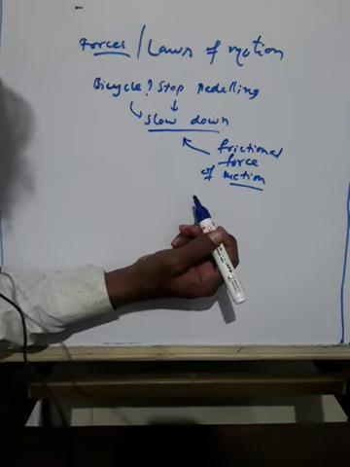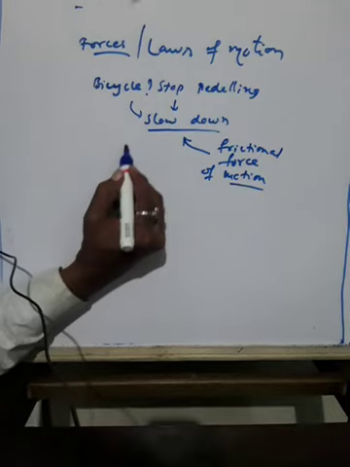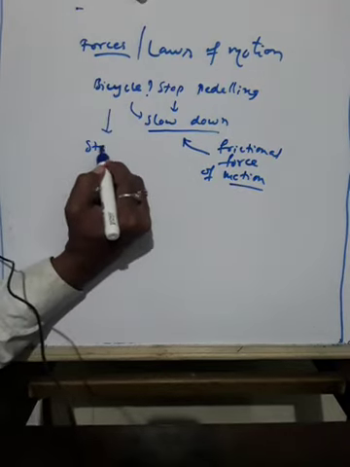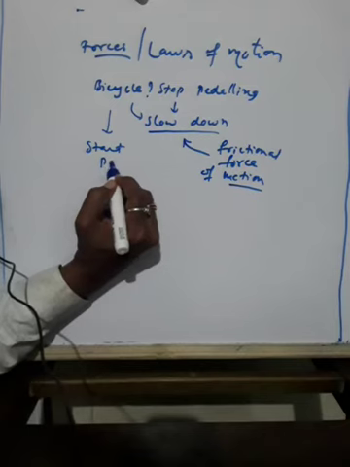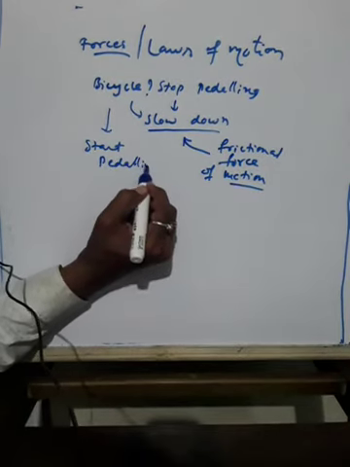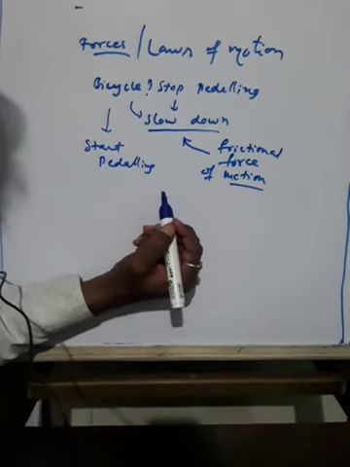In order to keep the bicycle moving, what should we do? In order to keep the bicycle moving, we have to start pedaling again. Again, what do you have to do? You have to start pedaling. Okay. It thus appears that an object maintains its motion under the continuous application of an unbalanced force.